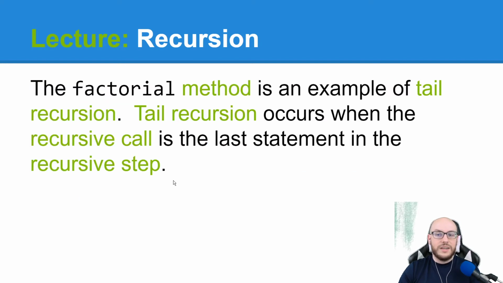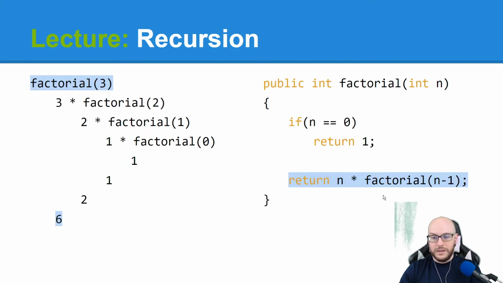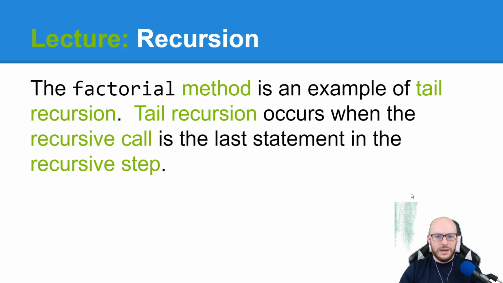The factorial method is an example of tail recursion. Tail recursion occurs when the recursive call is the last statement in the recursive step. Hopefully, I'll go back and show it. So here is our recursive step. The last little part of it is the recursive call. This is known as tail recursion. The counterpart to that is just non-tail recursion. We don't have a good word for it, but this is tail recursion.